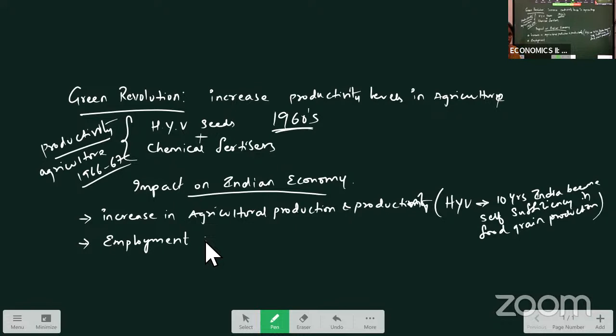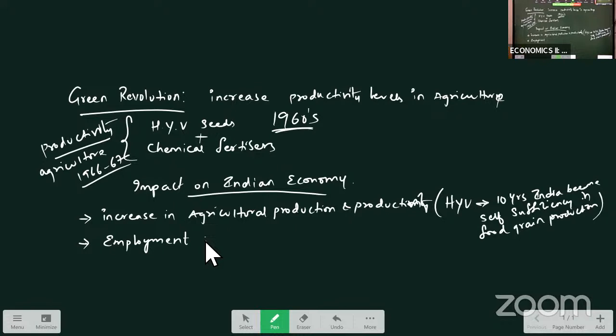As agricultural production levels have increased, many of them have started cultivating. As agriculture follows a labor-intensive methodology, it created employment, especially when they produce vegetables, fruits, rice. Labor is compulsory for harvesting, so it created employment in the rural areas.